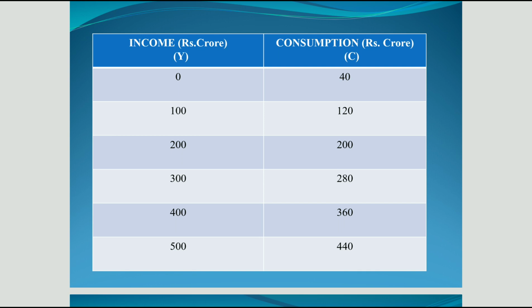When income increases from 200 crore to 300 crore, consumption increases only from 200 to 280. So later we will again discuss this schedule according to Keynes, how Keynes analyzes this schedule.